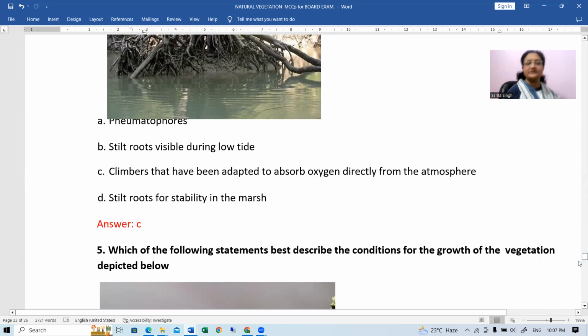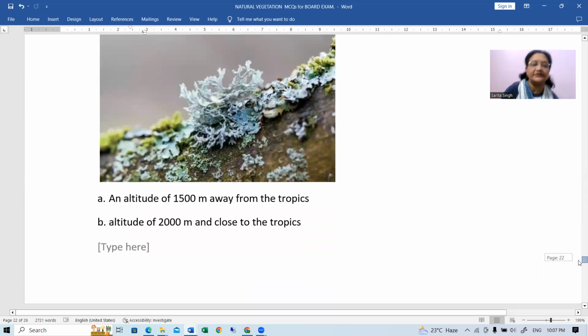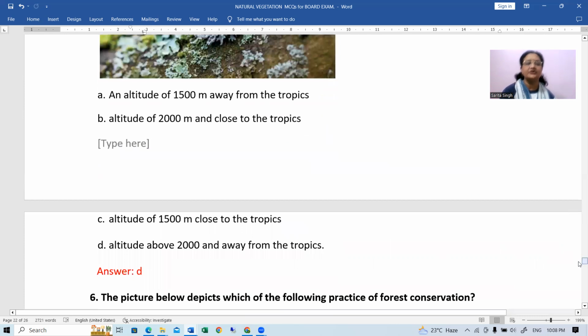Which of the following statements best describe the conditions for the growth of vegetation depicted below? Yes, अब आप ये बताइए. An altitude of 1500 meters away from the tropics, altitude of 2000 meters and close to the tropics, altitude of 1500 meters close to the tropics, and altitude above 2000 and away from the tropics. Okay, so D will be the correct answer for this.